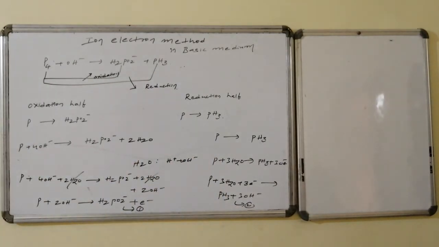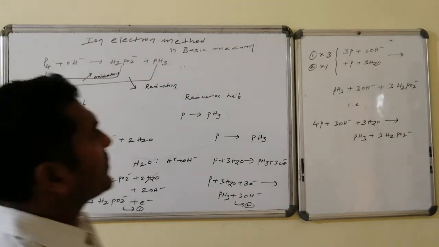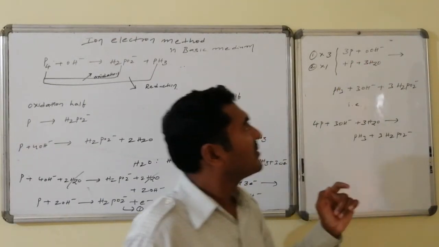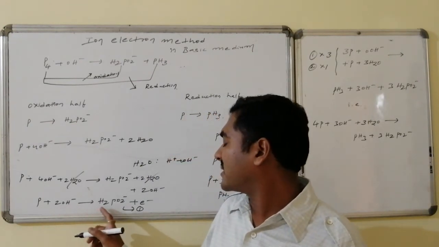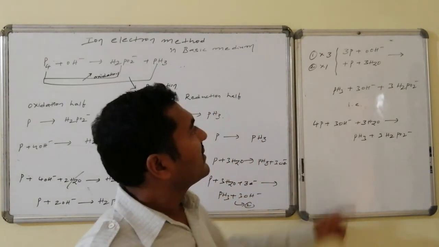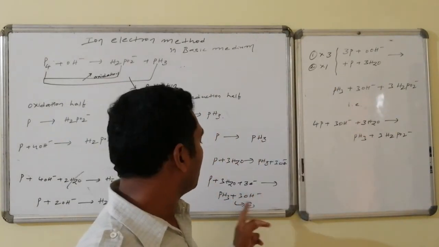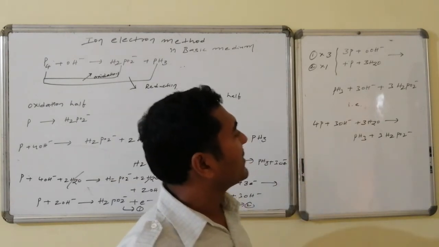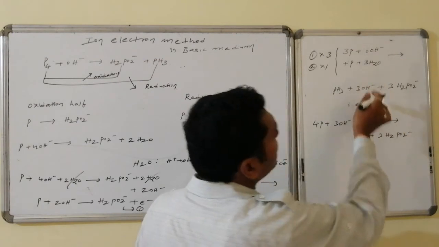The first equation becomes 3 phosphorus plus 6 OH minus gives 3 times H2PO2 minus, liberating 3 electrons. The second equation becomes phosphorus plus 3 H2O gives phosphine followed by 3 OH minus. Adding one to the other, out of these 6 OHs, 3 OHs are produced.